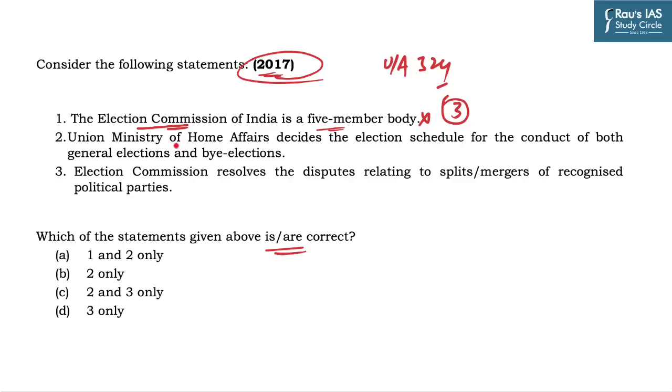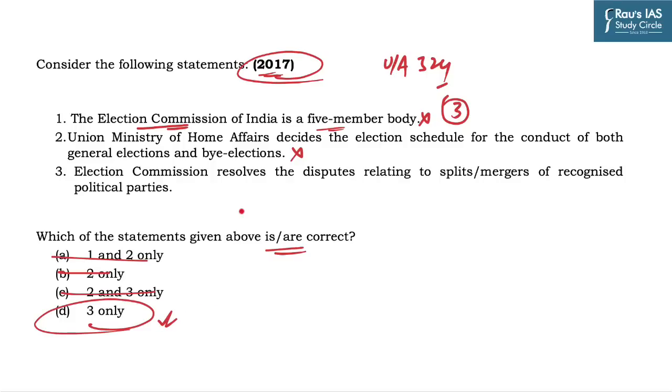And the second statement says, Union Ministry of Home Affairs decides the election schedule for the conduct of both general elections and by-elections. It is not a prerogative of the Union Ministry of Home Affairs, so this statement is incorrect. The moment you eliminate this particular statement, you will reach the correct answer. As you can see here, if you eliminate 2, you'll be left only with one option, which is D, and it is the correct answer.